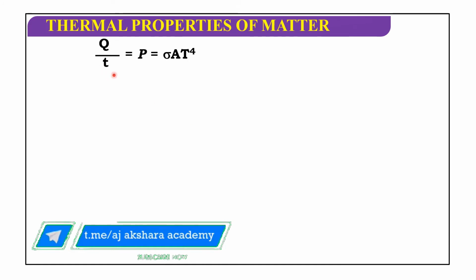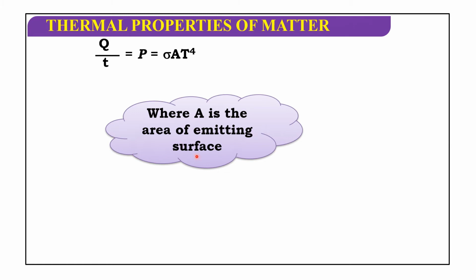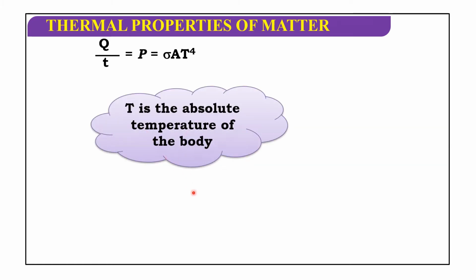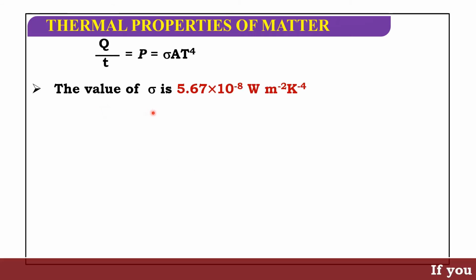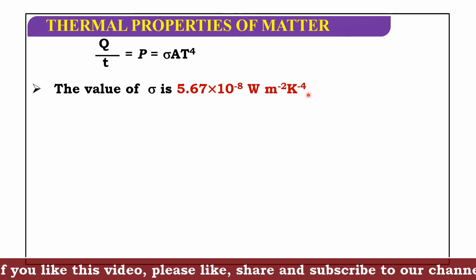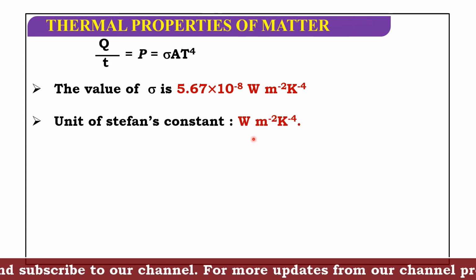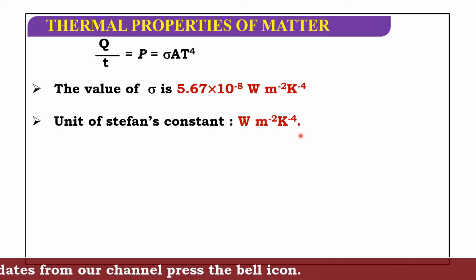Q by t is equal to P, that is equal to sigma A T power 4, where A is the area of the emitting surface and T is the absolute temperature of the body. So sigma is Stefan's constant. The value of sigma is 5.67 into 10 power minus 8 watt meter to the power of minus 2 Kelvin to the power of minus 4. So the units of Stefan's constant is watt meter to the power of minus 2 Kelvin to the power of minus 4.